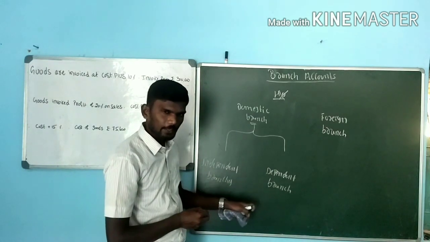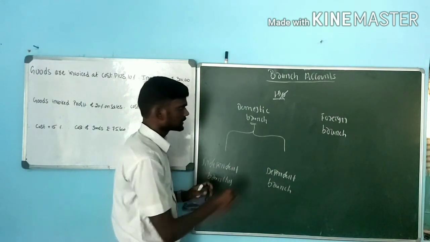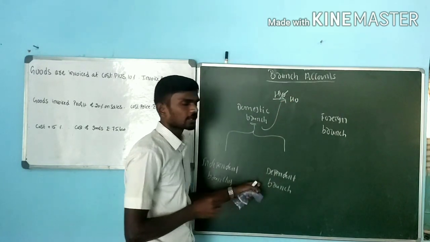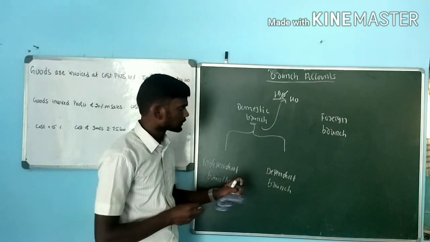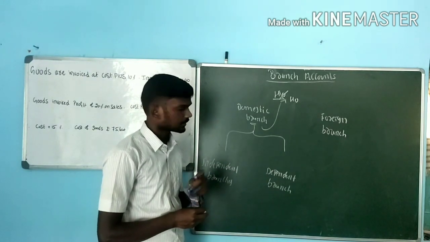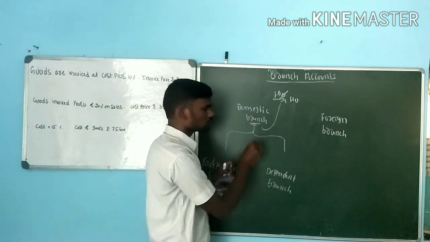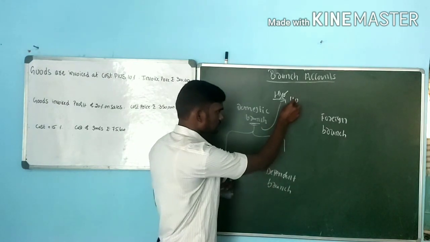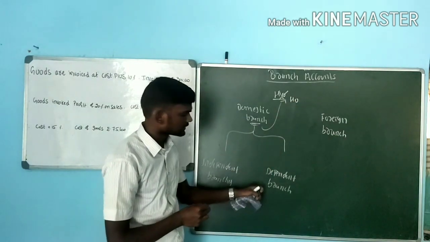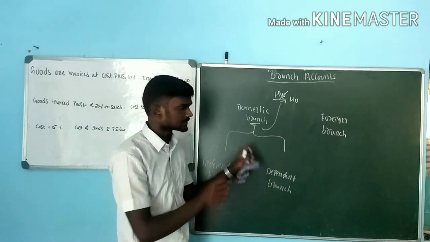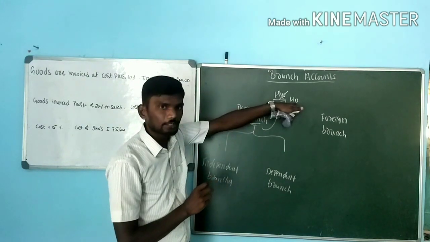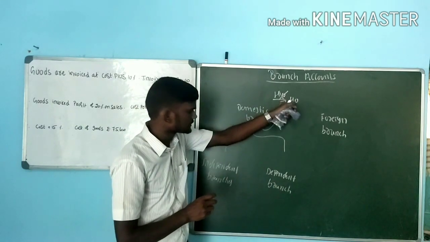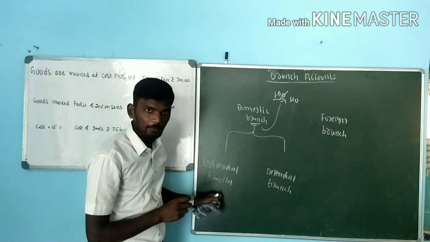Whereas a dependent branch depends entirely on the head office for all activities. For example, I want to purchase raw material. Here the branch is not going to purchase any raw materials. Instead, the head office purchases the raw materials. It is called dependent branches. They are completely depending on the head office. If it is not depending on the head office, it is called independent branches.